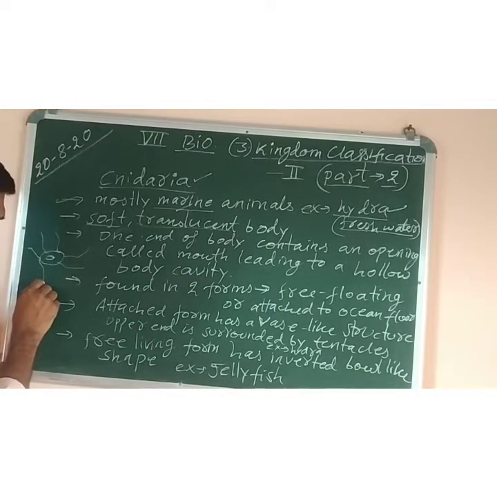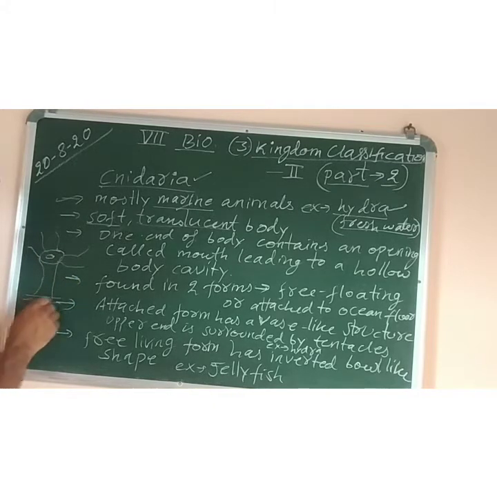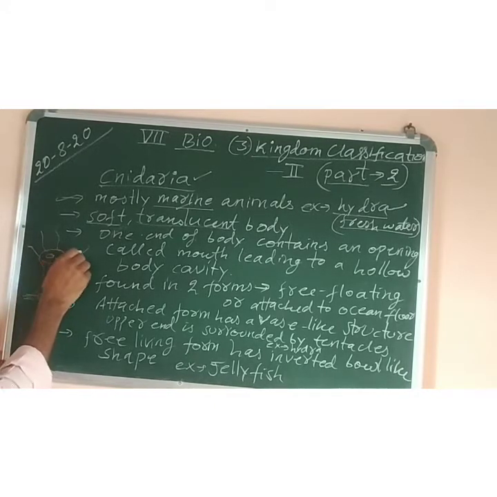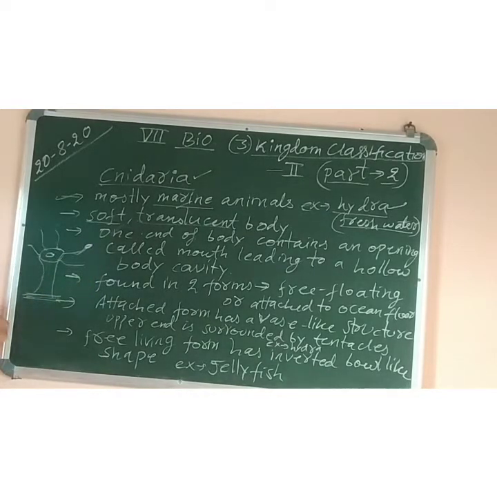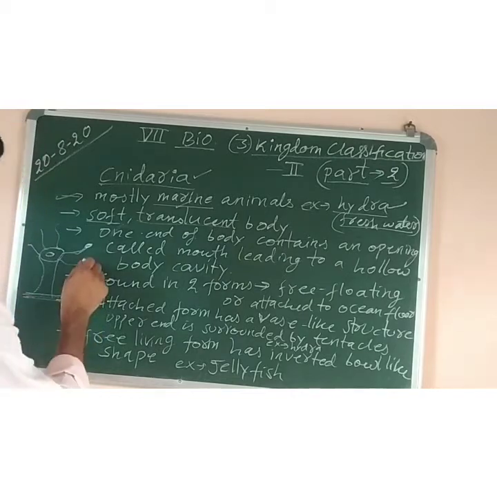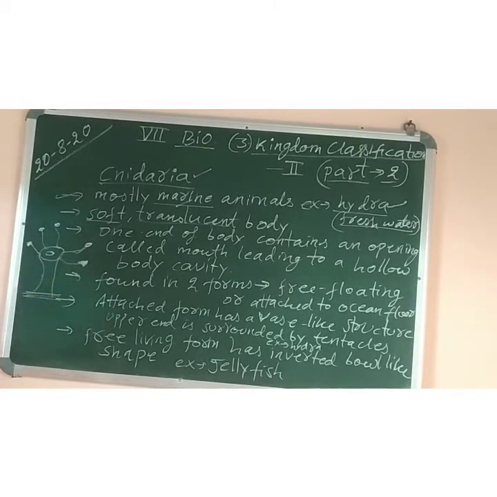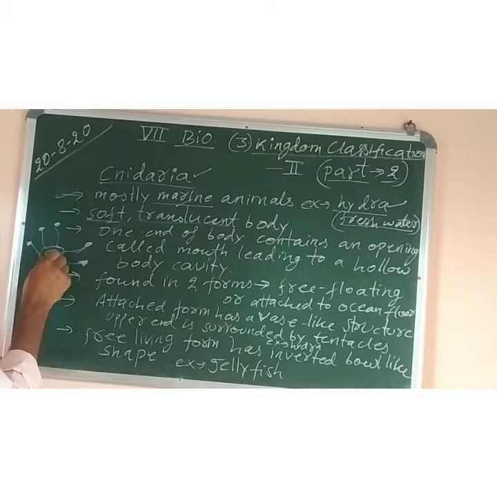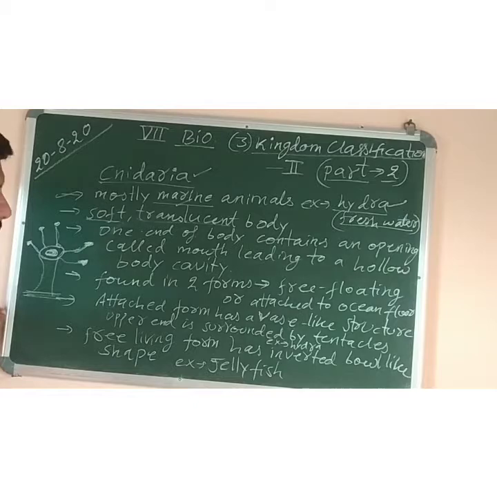So this is the body of Hydra, which is attached to the substratum. These are called tentacles. It has poisonous cells called stinging cells, which help to paralyze the prey. They are called nematoblasts. In higher classes you have to study all this, okay? And this mouth-like opening is surrounded by a ring of tentacles, which are slender, hair-like structures or filaments that contain poisonous tips.